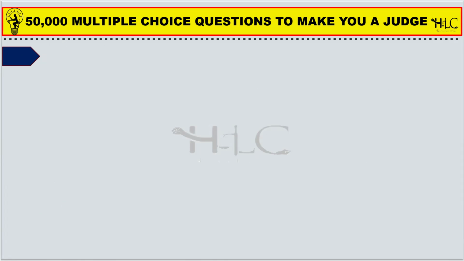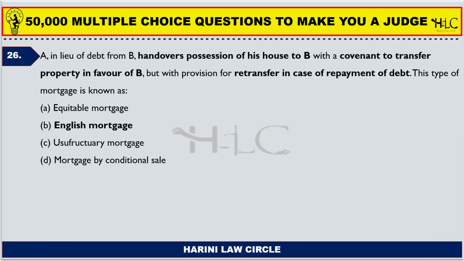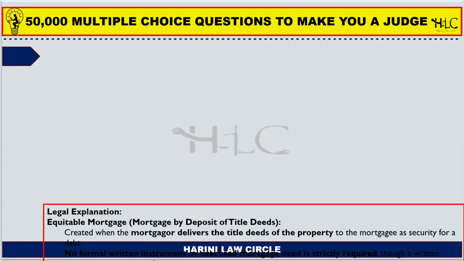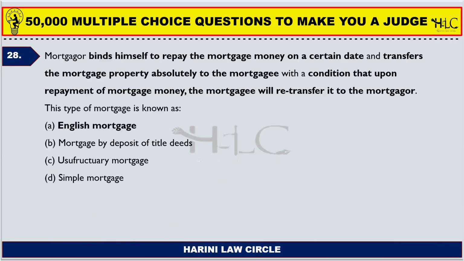As you can see, this particular explanation applies to question number 28 also. So there is not much difference. Only the wording of the line changes. There we have mentioned A, B. Here we have mentioned mortgagor, mortgagee. So that is the thing which changes.